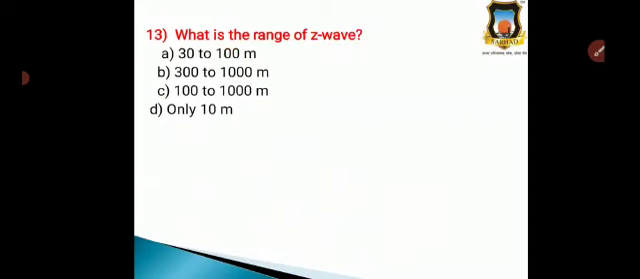Question number 13, what is the range of Z-wave? Option A, 30 to 100 meter, option B, 300 to 1000 meter, option C, 100 to 1000 meter, and option D, only 10 meter.